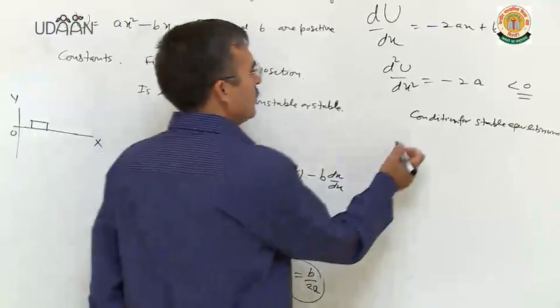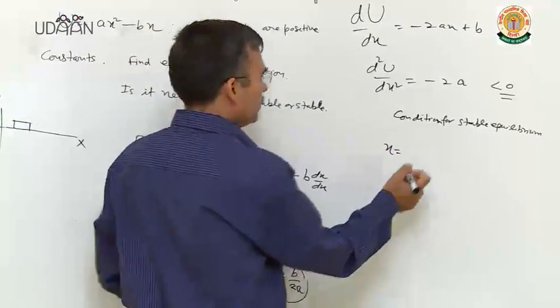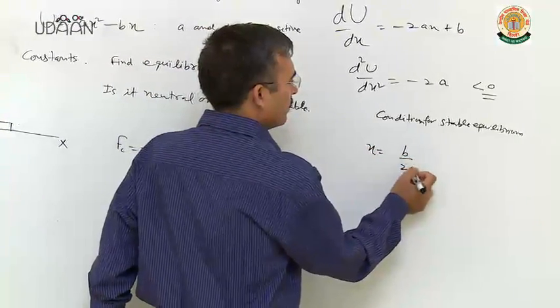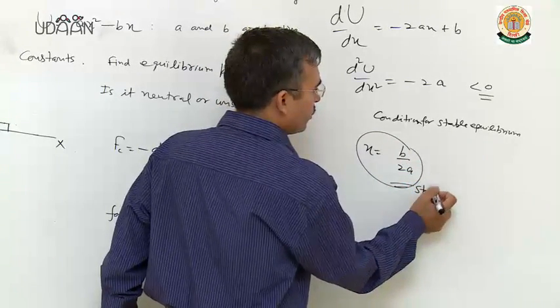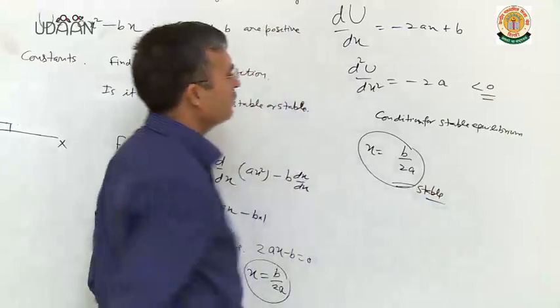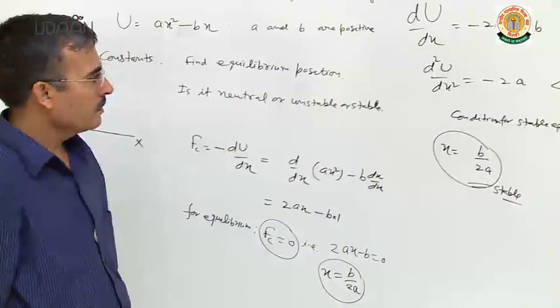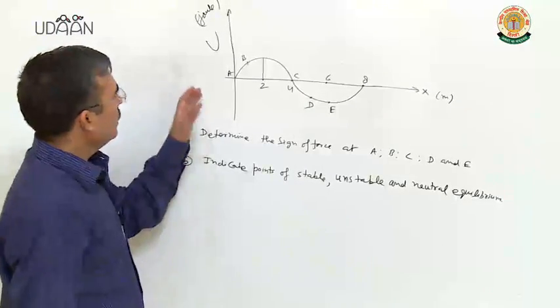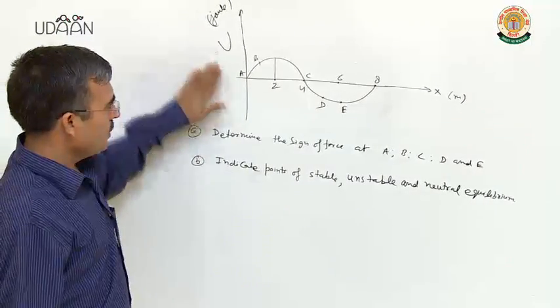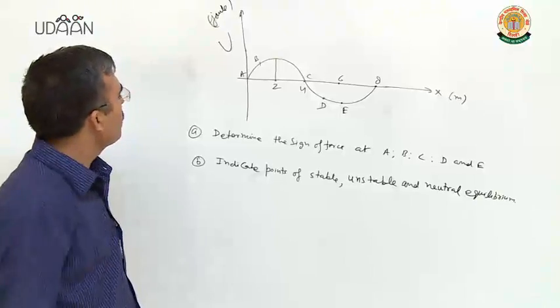Clear? So x equal to b upon 2a is the stable equilibrium position. Let us move to the next problem. It is a potential energy versus position graph.